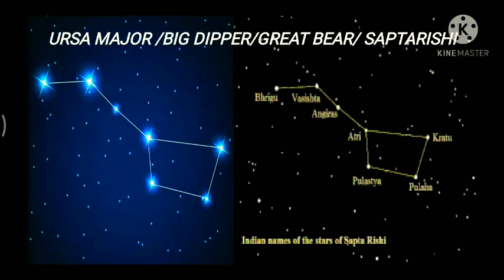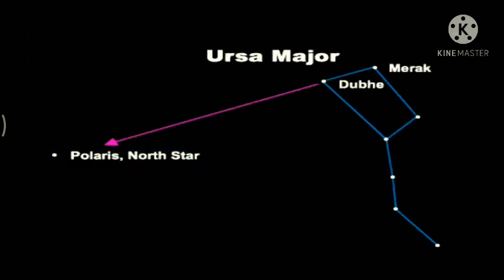As you can see in the picture here, there are 7 stars in this constellation, which form the shape of a big spoon. So that's why it's called the Big Dipper. The Great Bear is a Latin term and the name came from a she bear. Now when we see this Ursa Major, you can see the 2 stars at the end of the constellation. These are called pointers.